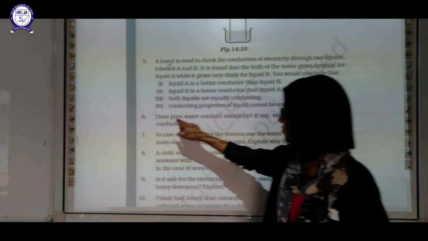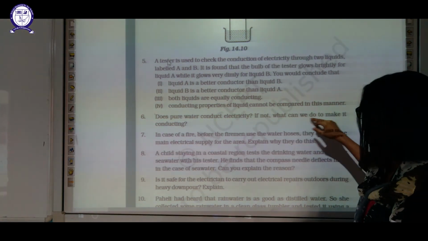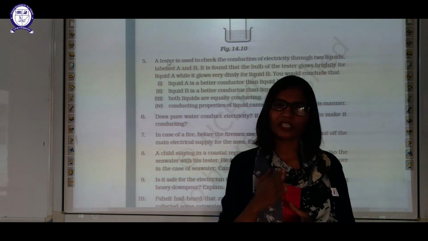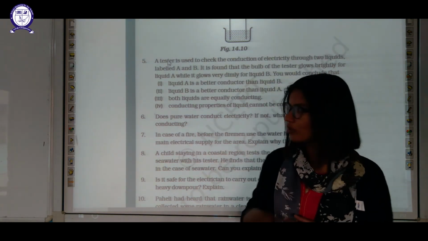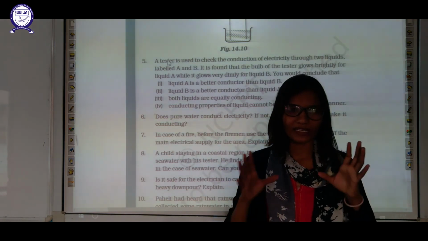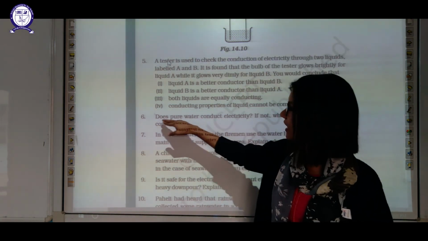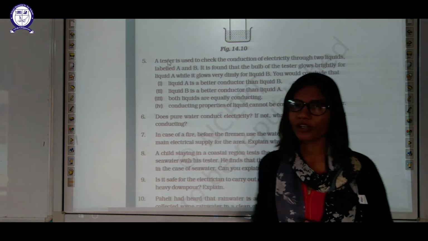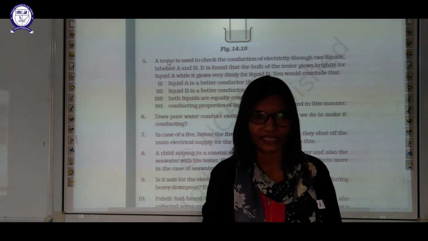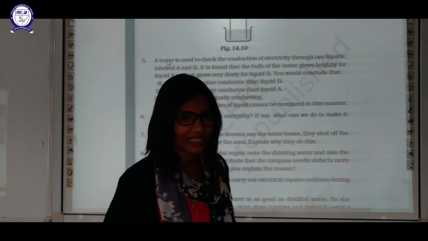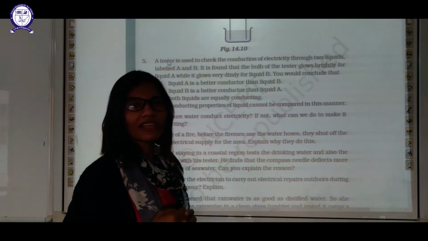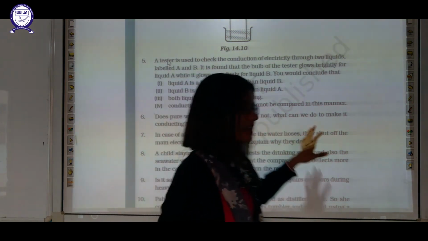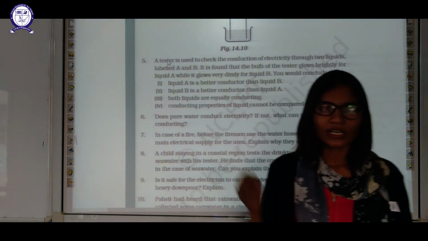Sixth question. Does pure water conduct electricity? If not, what can we do to make it more conducting? Your pure water means distilled water. Actually, this question is not properly framed. Basically, they should be asking whether distilled water conducts electricity. No, distilled water cannot conduct electricity because it does not have enough ions. It has no ions at all. So that's why distilled water never conducts electricity. To make it conducting, we have to add ions. We have to dissolve salt in it.